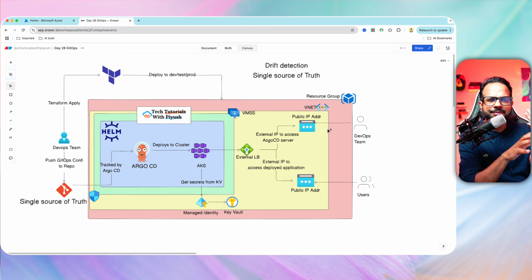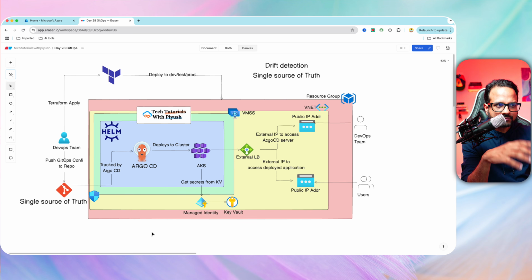Or if you want to keep it internal to your organization, that's another possible solution. But in this project, I have exposed the Argo CD server and the application as external via ingress. So your DevOps team can access your Argo CD application, and all your application users can access the application on an external port and external DNS.